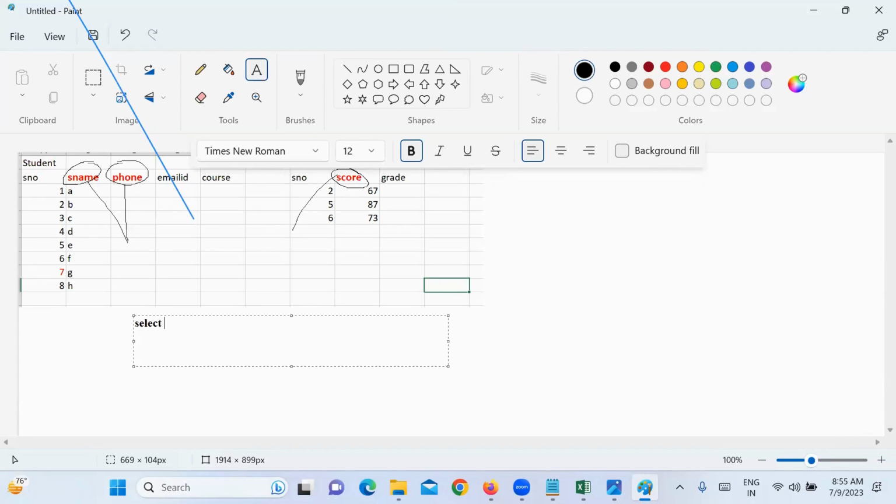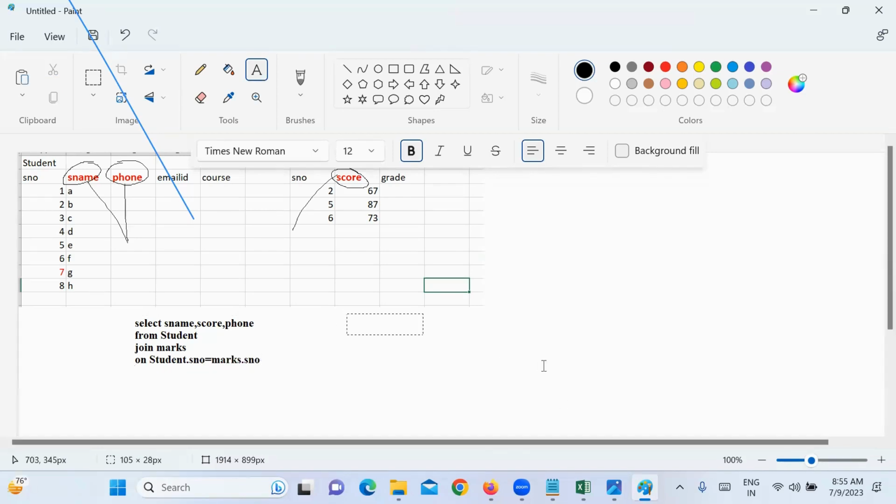So what are the columns I want to select? Student name, comma, score, comma, phone. Order doesn't matter, no problem. From which tables? Student and marks. Now you need to join student with marks, on what condition? Student dot student number equal to marks dot student number.